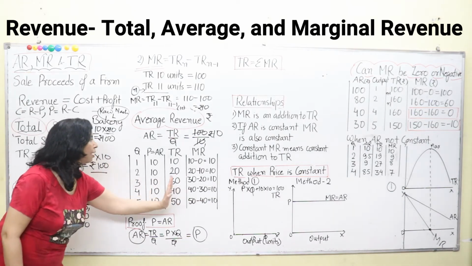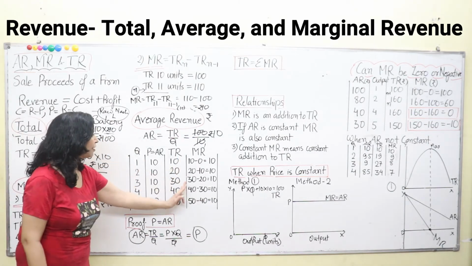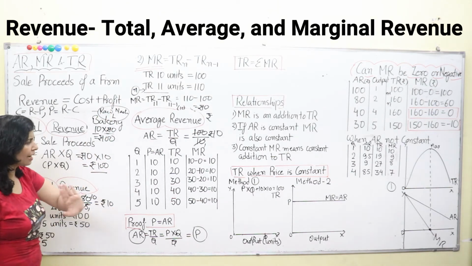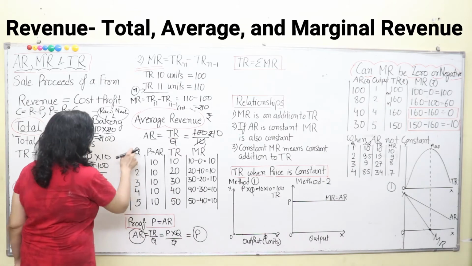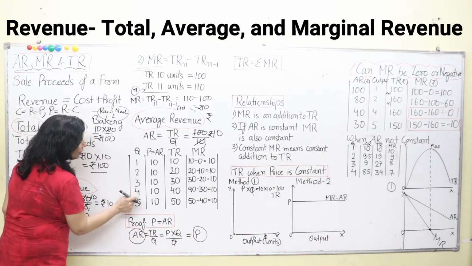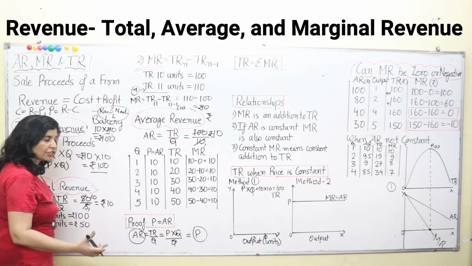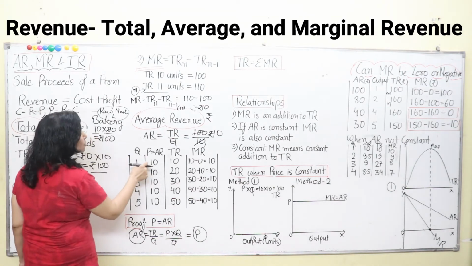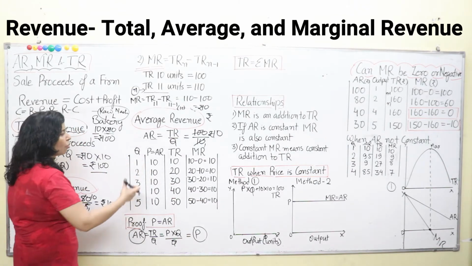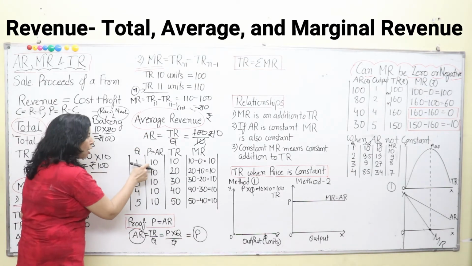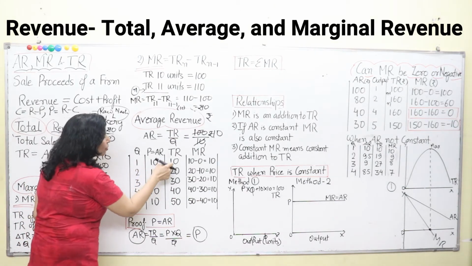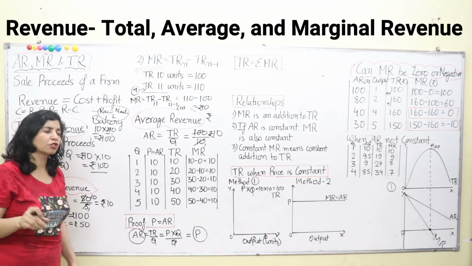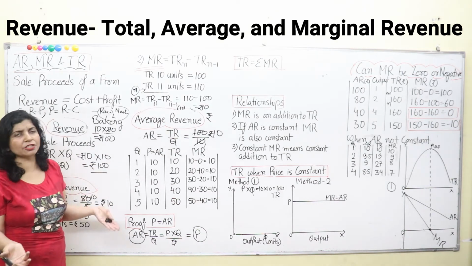Now this is a table expressing your total revenue, marginal revenue and average revenue, how they are related and how they are calculated. We have done the calculations, but we have to just see the relationship. Now quantity of output is 1 unit, 2 units, 3 units, 4 units and 5 units. Finally, we are manufacturing 5 units. Now for the first unit, the average revenue, that is the price of that particular unit, or the price of bread, is rupees 10. At this point, total revenue is also 10. Why? Because we are selling only 1 unit of output, or 1 packet of bread, in the market. So total revenue is also equal to your average revenue.